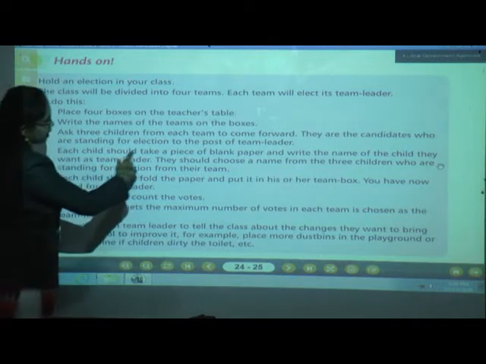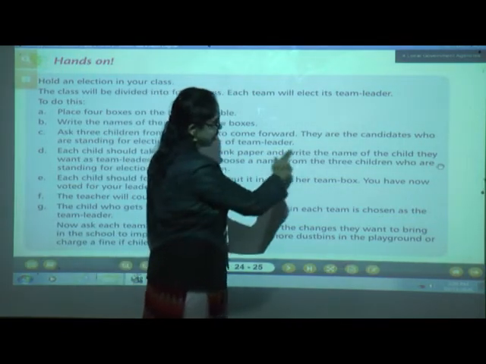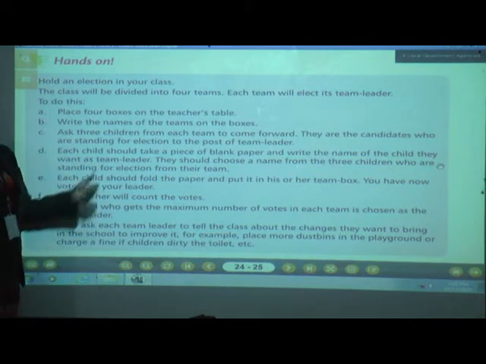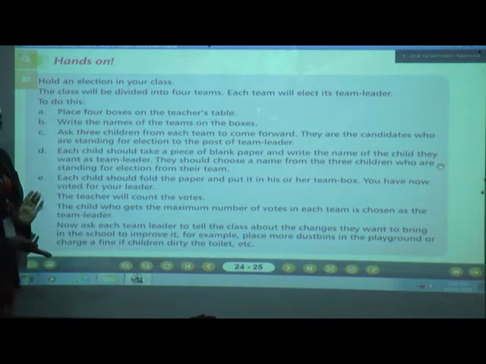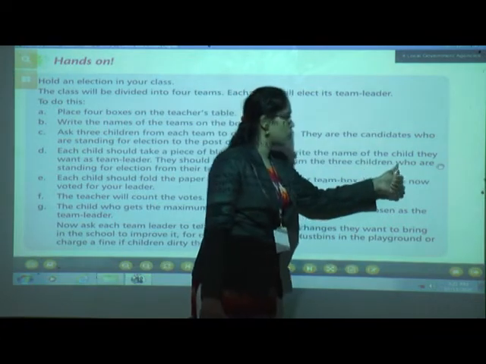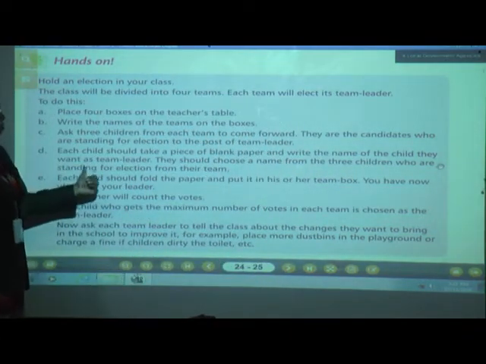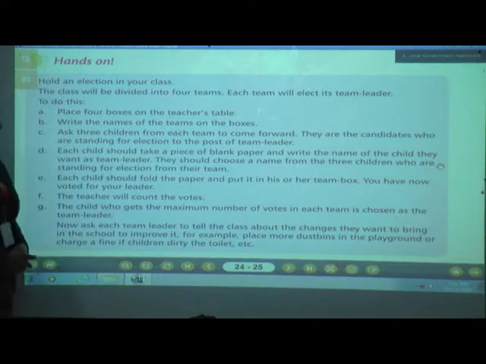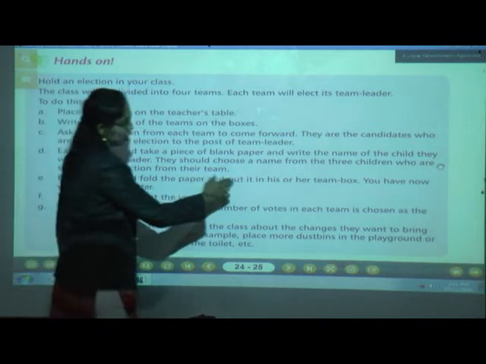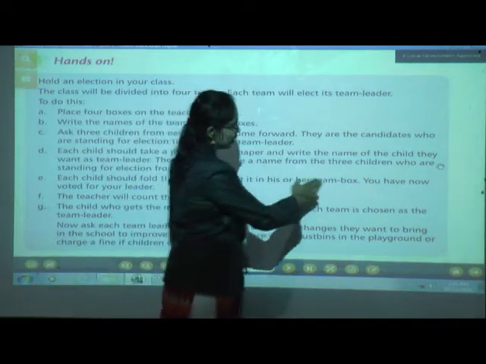Each child should take a piece of blank paper and write the name of the child they want as team leader. What next thing are we going to do? We are going to give each child a piece of plain paper, and they should write a name on that plain paper, choosing from the 3 children who are standing for election from the team. Yes, children. Number E: each child should fold the paper and put it in his or her team box.